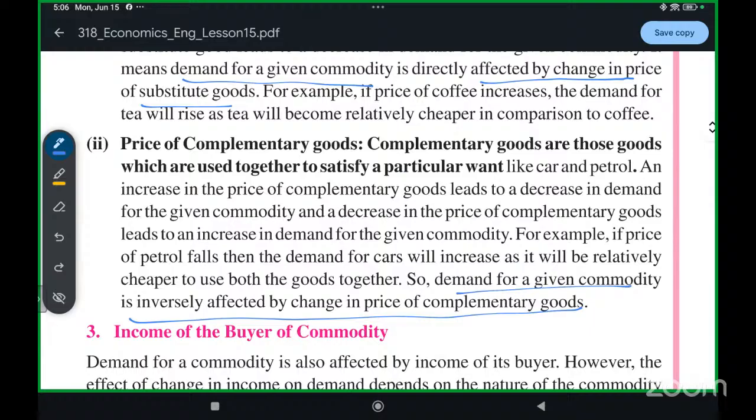No, ma'am. It's kind of like the inverse relationship theory we read.